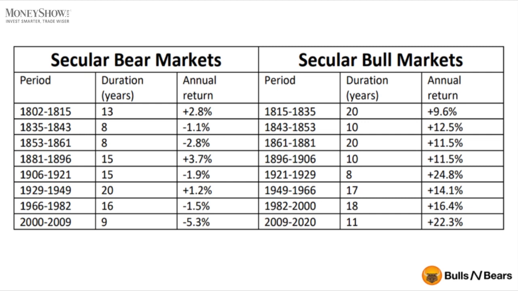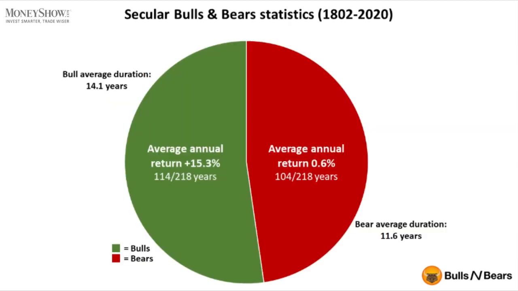This table depicts the durations for all of the secular bulls and bears. The longest bear was 20 years, from 1929 to 1949. The longest bull was also 20 years and was from 1861 to 1881. The shortest lifespan for both the secular bull and bear since 1802 has been 8 years.